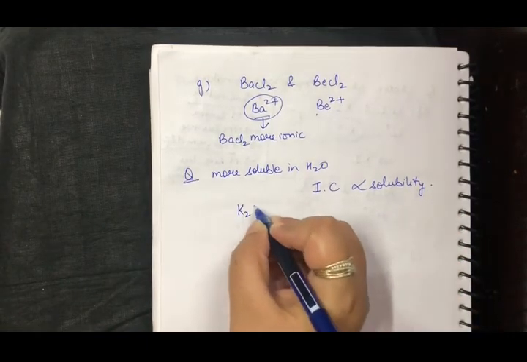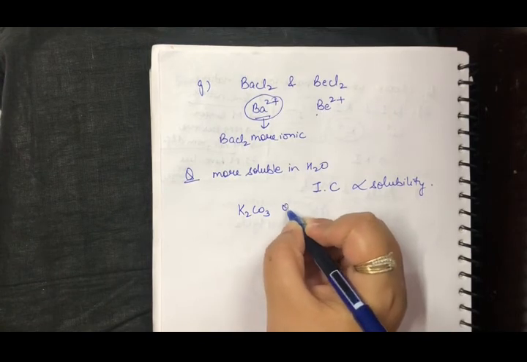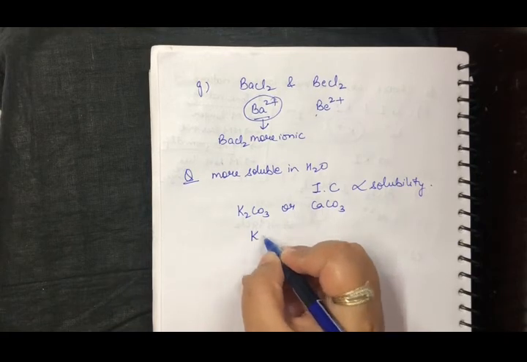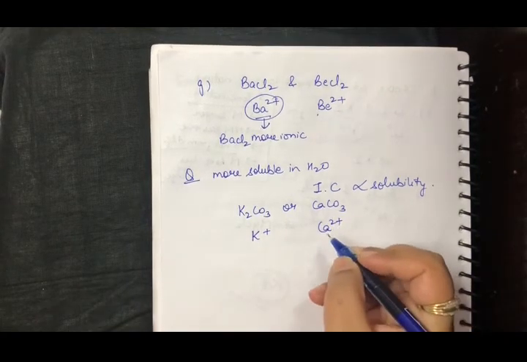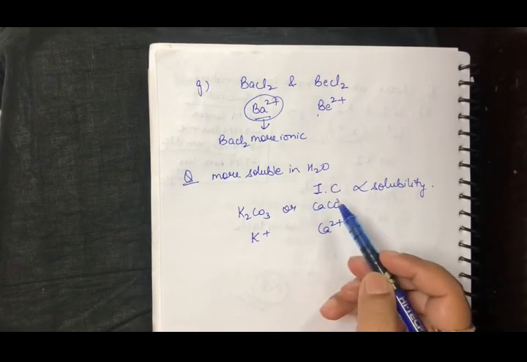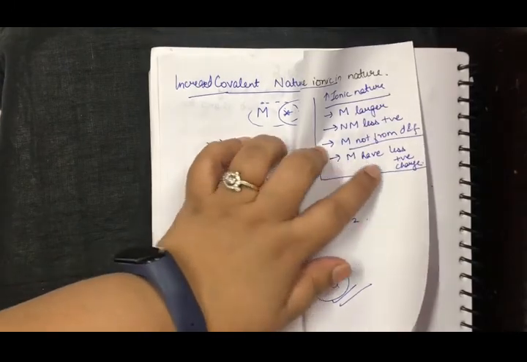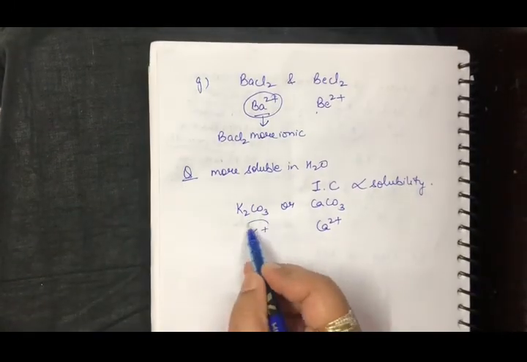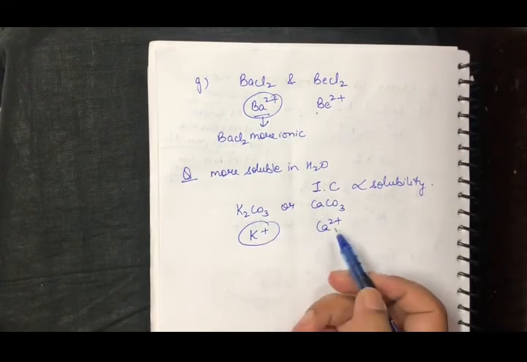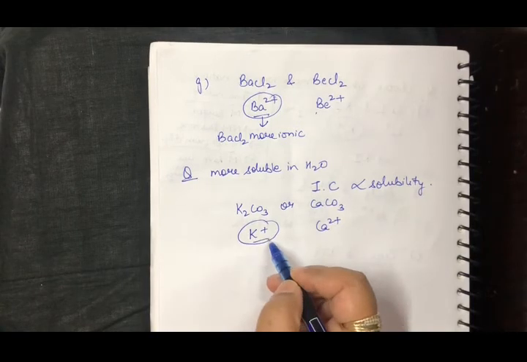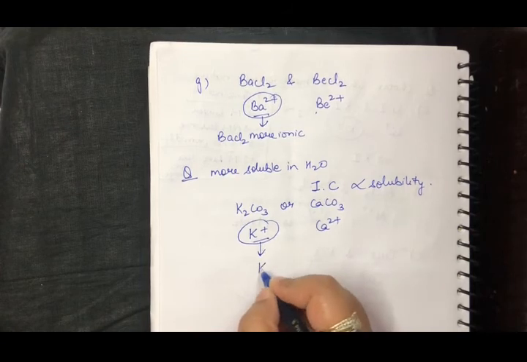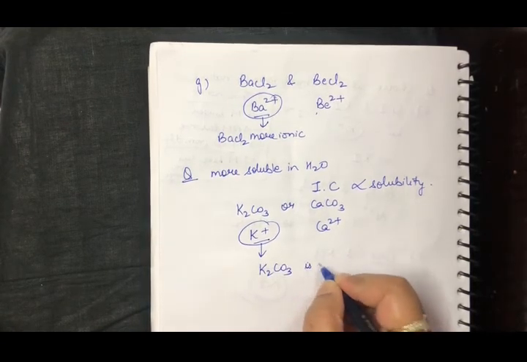So if the question says, let's say, K2CO3 or calcium carbonate, again carbonate is going to be the same. So if I am taking K plus here and it is going to be Ca2 plus, I have to see which is having more ionic character. If I see this particular question, we saw that the metal has to have less positive charge. So this metal is having less positive charge because the size is going to be almost the same. This is potassium and this is calcium. So if I talk about K plus, this is going to be more ionic, K2CO3, and K2CO3 is more soluble.